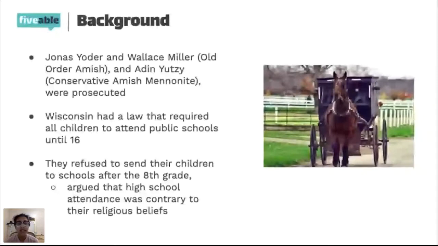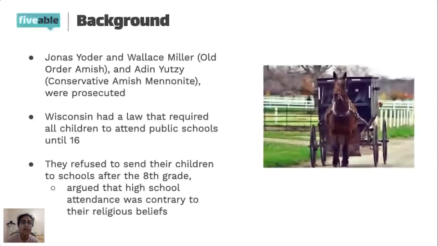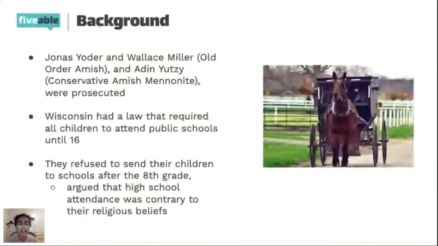So sending their kids to high school past the 8th grade would be something that's not part of their religion. And so they didn't want to go against that. And so Wisconsin was prosecuting them because they were saying that you're breaking the law by not continuing to send your child to public school.